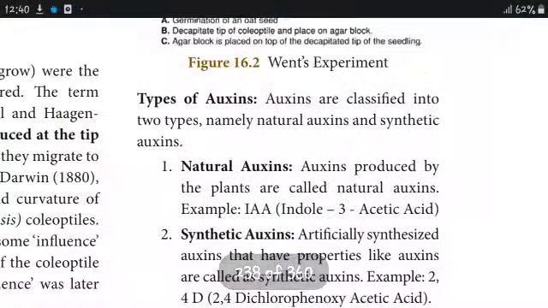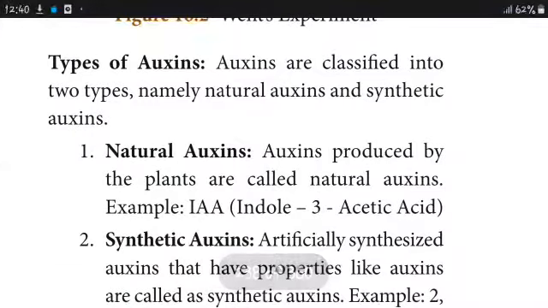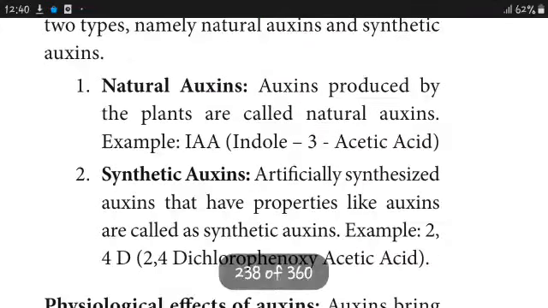Types of auxins. Natural auxins: auxins produced naturally by the plants are called IAA. Synthetic auxins: artificially made auxins are called synthetic auxins. Example: 2,4-D, 2,4-dichlorophenoxyacetic acid. 2,4-dichloro means chlorine groups are attached at the second and fourth positions. Phenoxy means a phenol group, and acetic acid is attached to the phenol ring.